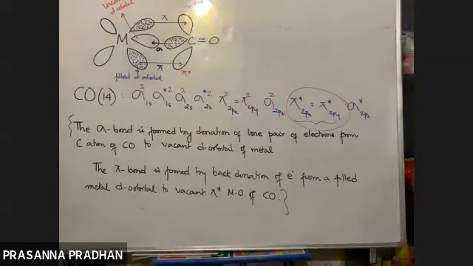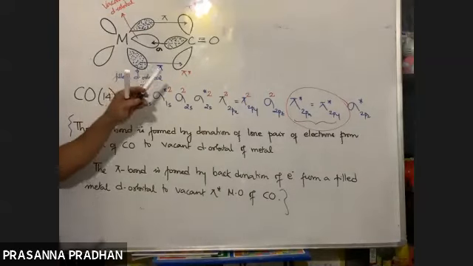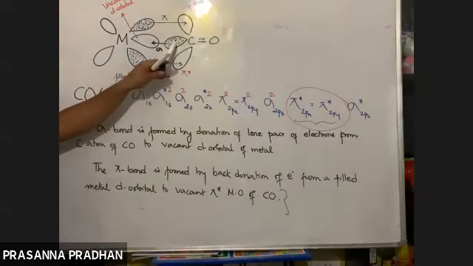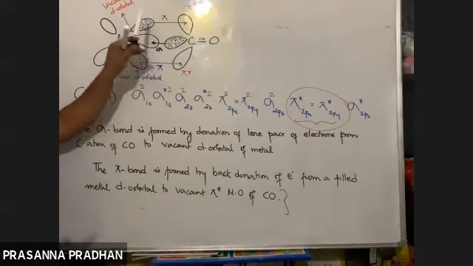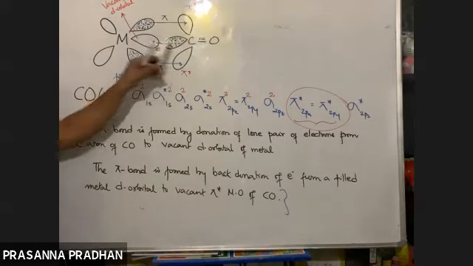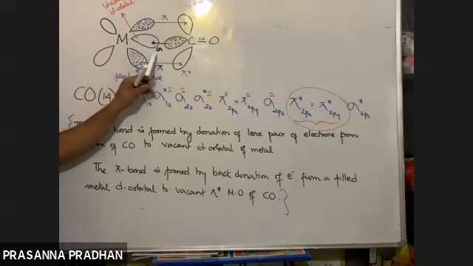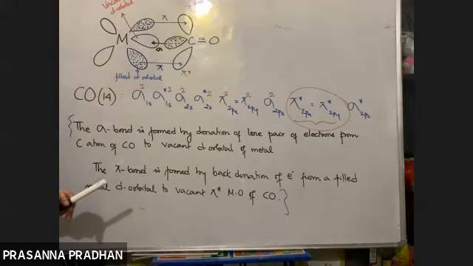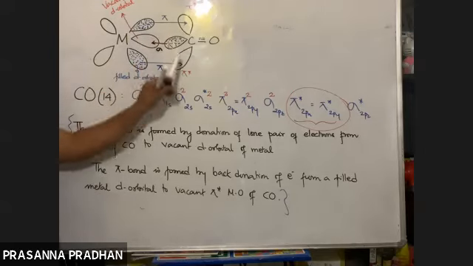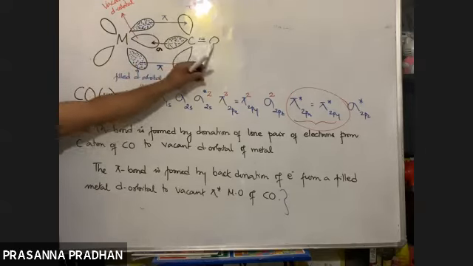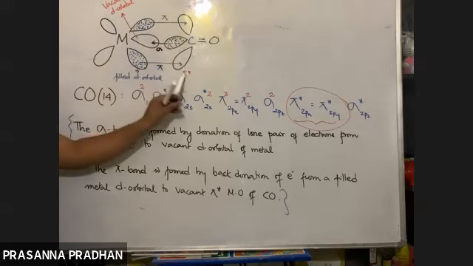So there is a sigma bond formed by the donation of electron from filled orbital of ligand to the vacant d orbital of metal, resulting in the formation of sigma bond. However, due to the presence of pi antibonding molecular orbital of CO, CO में pi antibonding molecular orbital खाली है.